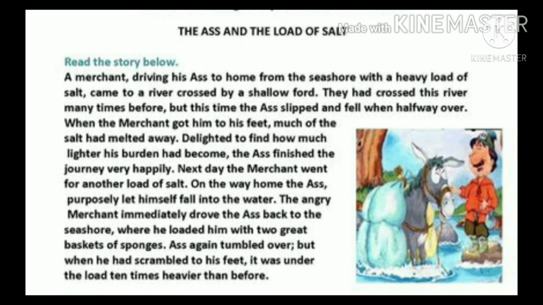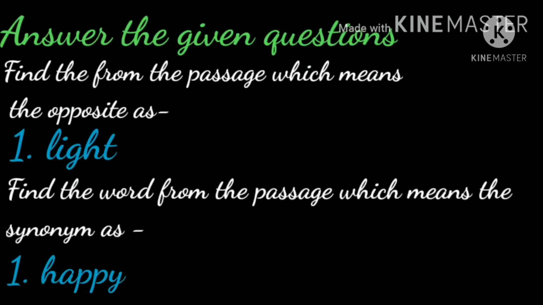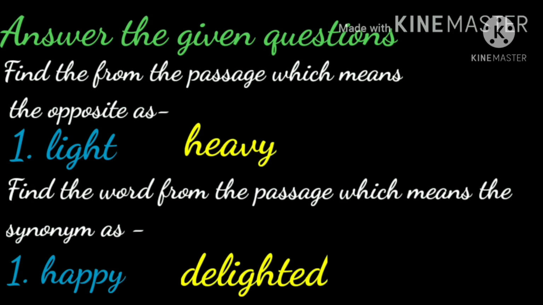So let's move on to the passage again and try to find out the opposite and the synonym of the words given here. So children, the word from the passage which is opposite of the word light, that is heavy. And the word from the passage which is the synonym of the word happy is delighted. So the answers for the questions are, the opposite of light is heavy and the synonym for happy is delighted.